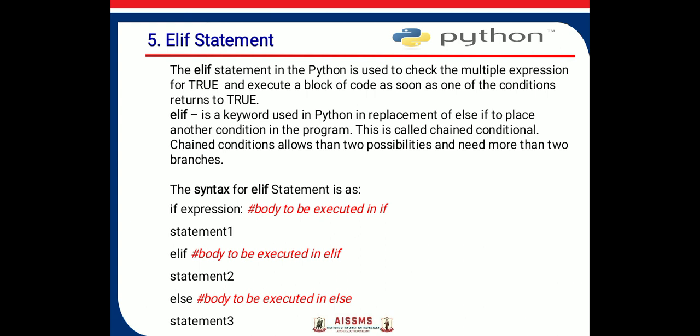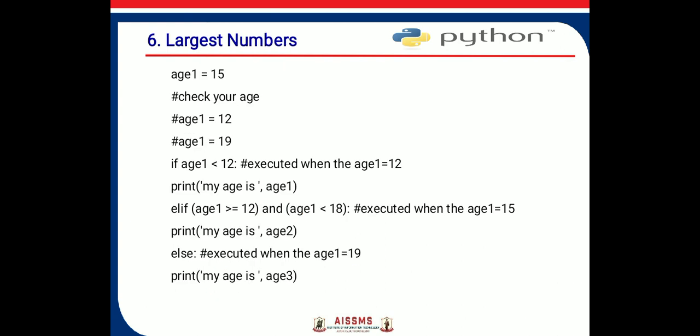If expression, then execute statement 1, elif another expression, then statement 2, else go for statement 3. This is the example for finding the age category among three given ages. Here age 1, age 2, age 3 are given, which are 15, 12 and 19. If age 1 is less than 12, print my age is age 1.